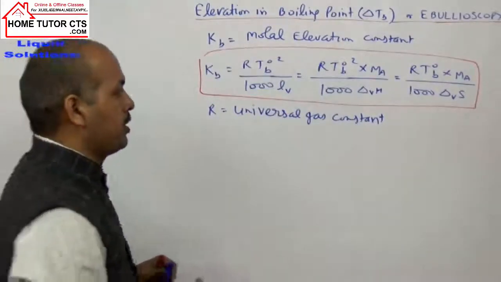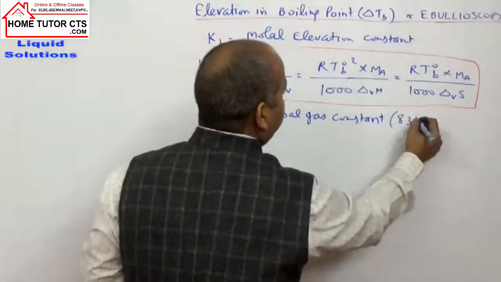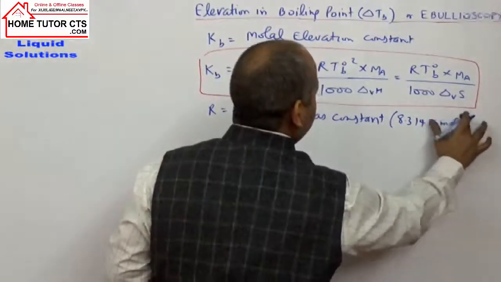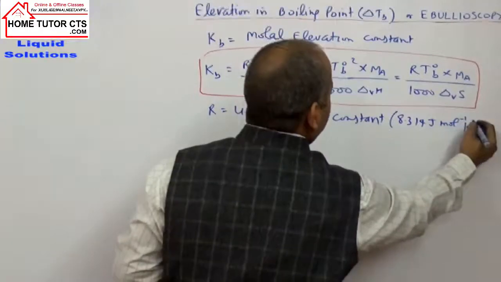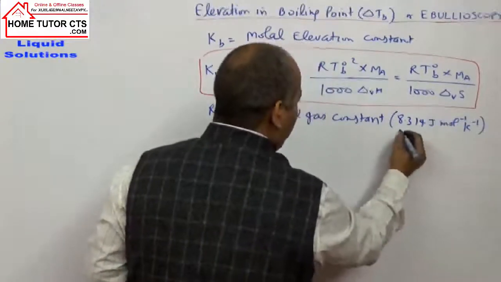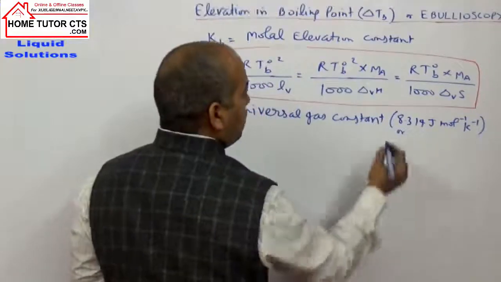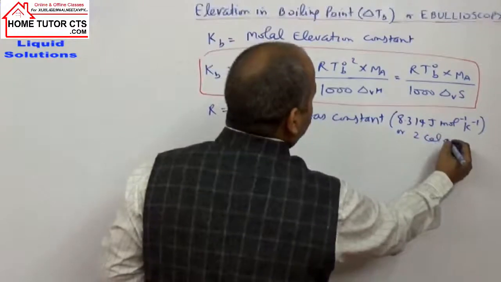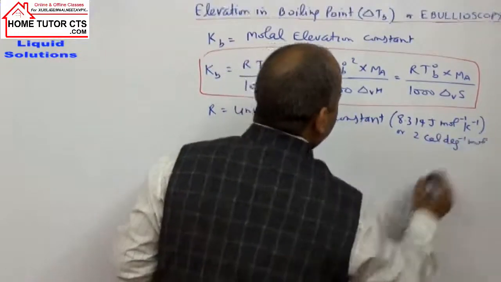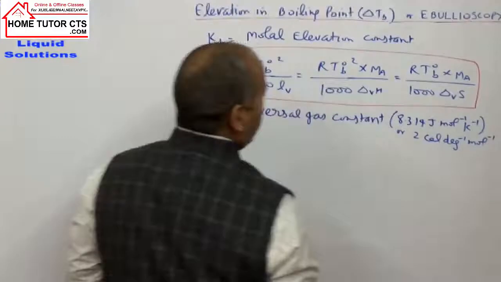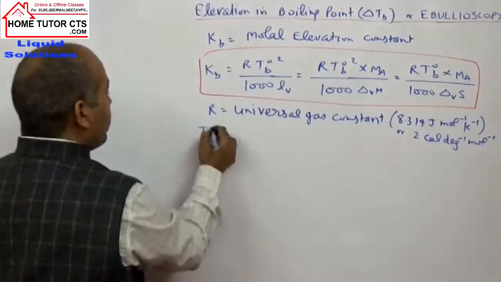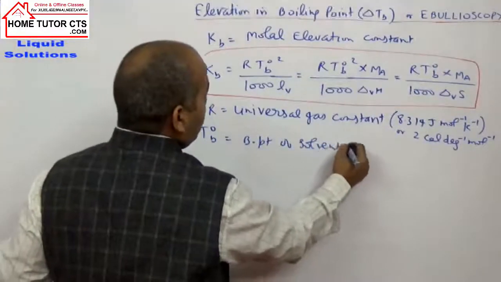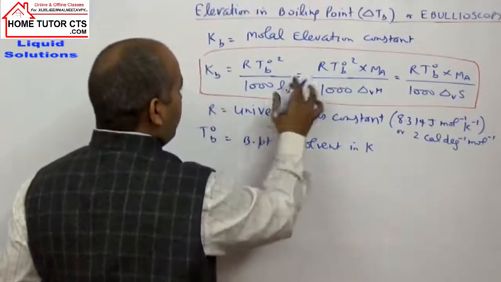The value of R is either 8.314 joules per mole per Kelvin, or you can take 2 calorie per degree per mole. It is actually 1.97, but for doing questions we take 2. T naught B is the boiling point of solvent in Kelvin scale.